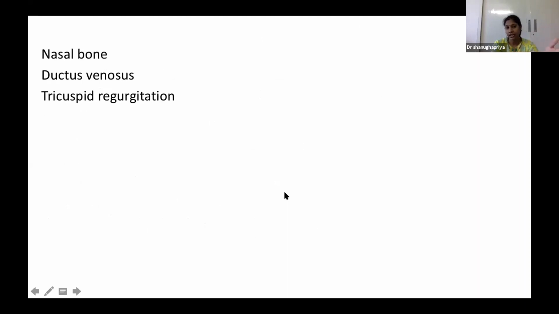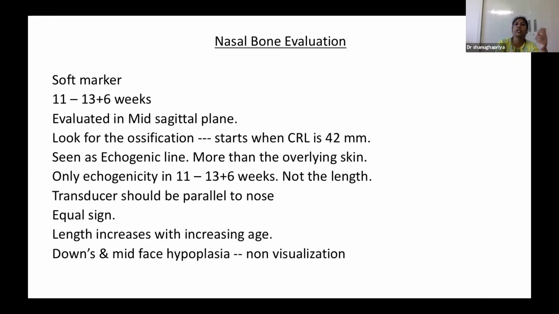So we finished nuchal translucency. In the same section, we are going to evaluate the nasal bone. If we come a little bit down, we can evaluate the tricuspid regurgitation and ductus venosus. Coming to the nasal bone, this is also a soft marker. This has to be evaluated in the same gestational period, in the same mid-sagittal plane that fulfills all the criteria like NT. The only thing is the probe should be parallel to the nose. Otherwise, we can miss it and falsely give it as an absent nasal bone. So we should take care of that as a radiologist.